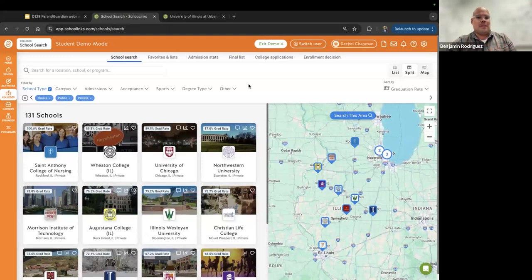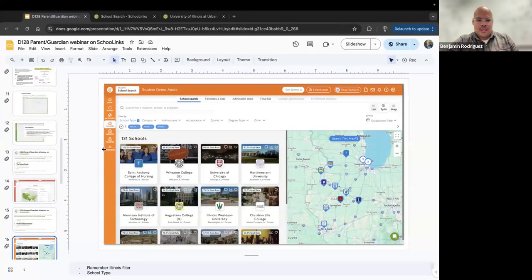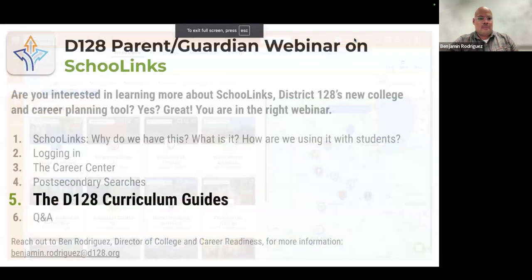Hopefully this has been enough to give a quick snapshot of how students can search for different options for their post-secondary goals. Of course, if you have more questions, what's great is that you can reach out to me and I can help answer them, or also our great staff in our college and career resource centers at the schools can also help with understanding the search features for students. All right, so that was our post-secondary search, just at a glance.